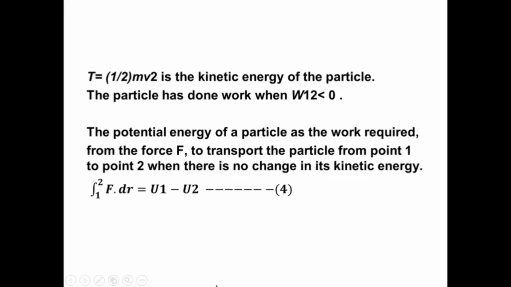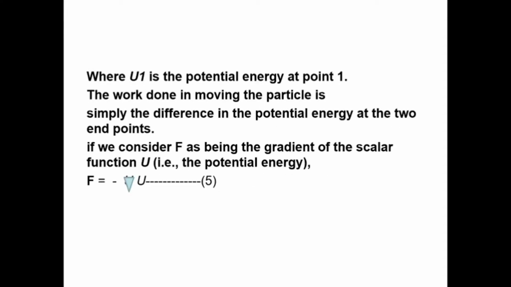We define the potential energy of a particle as the work required from the force F to transport the particle from point 1 to point 2 when there is no change in its kinetic energy. Therefore, the integration from 1 to 2 of F dr is equal to U1 minus U2. Here U1 and U2 are the respective potential energies of the particle, whereas T2 and T1 are the kinetic energies. We are writing the equation of work done in terms of potential energy as well as kinetic energy in order to obtain the total energy of the system for studying the conservation of energy.